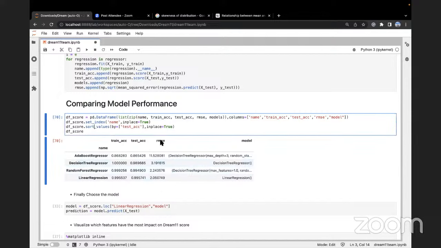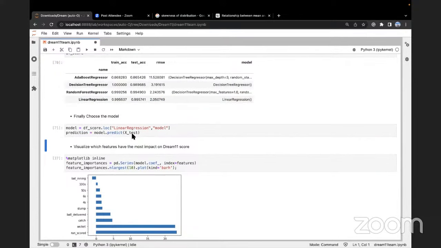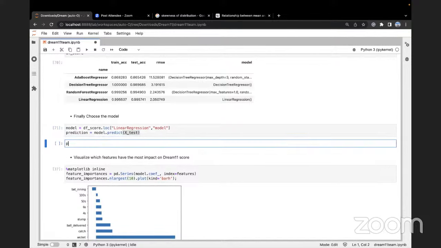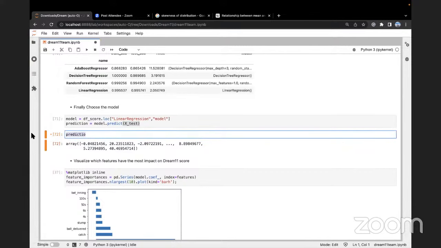Now, root mean square error. Root mean square error helps us understand which is the best performing model. Because RMSE, root mean square error, is an error, the lowest error is the best performing model. So you can see that the linear regression model is the best performing model. And so we finally make our predictions on the test data with our linear regression model. And what is our prediction? This is our prediction. Okay, these are the dream IPL scores of some of our players.